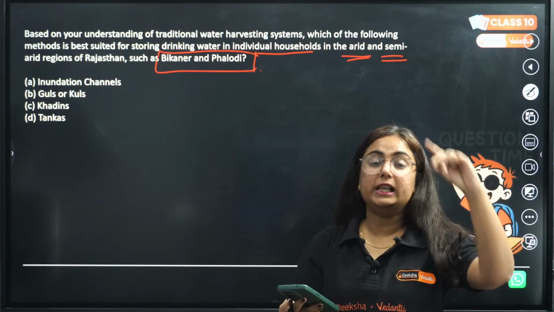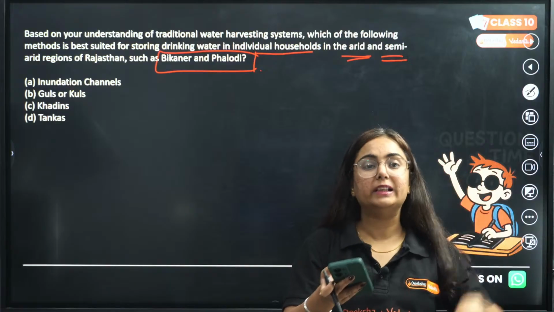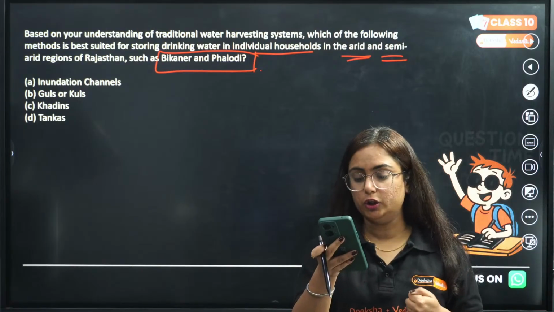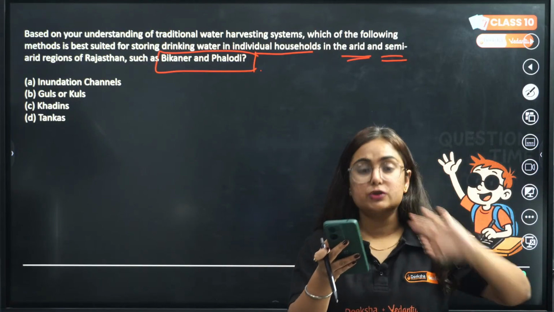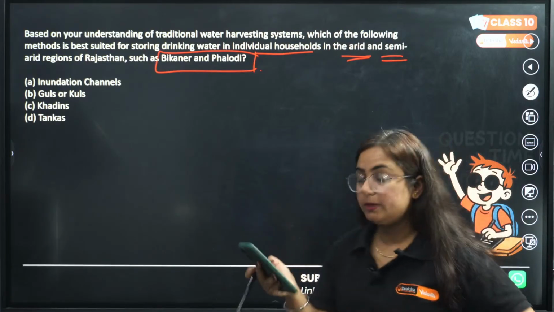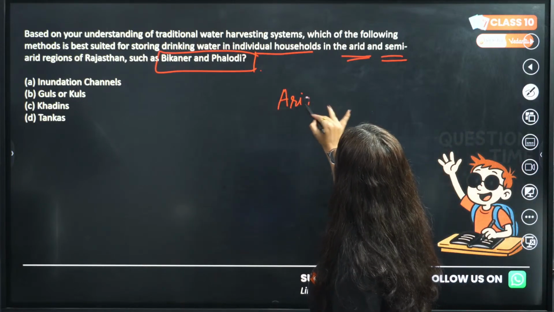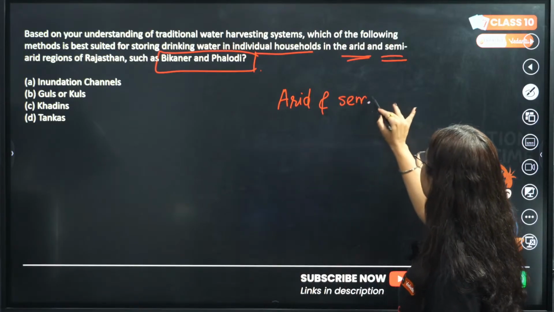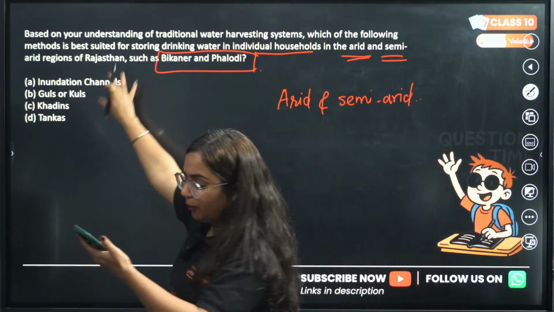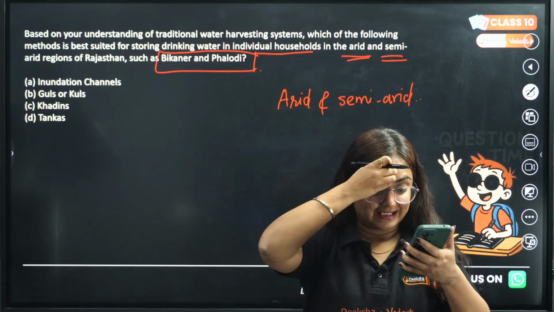Read the question properly, answer it properly, stay concentrated, do not get diverted by the options that others are telling. You need to have full concentration on yourself. Okay, tell me, which one is the correct answer? Think about it, beta, because here we are referring to the regions that are arid and semi-arid. I will tell you the meaning of all of these. Now I am getting the answer as D. So guys, you are changing your answers also.